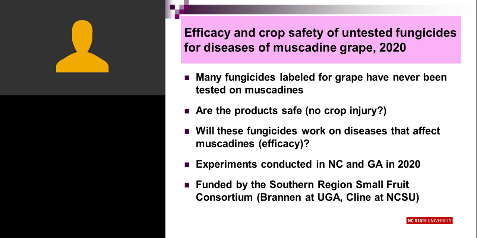So the experiment that we conducted in 2020, we looked at the fungicides that had not been tested on muscadines. We tested for crop safety and for fungicide efficacy. And the experiments were conducted in North Carolina and in Georgia in 2020. And the project was funded by the Southern Region Small Fruit Consortium, Phil Brannon at UGA and myself, Bill Cline at NC State.